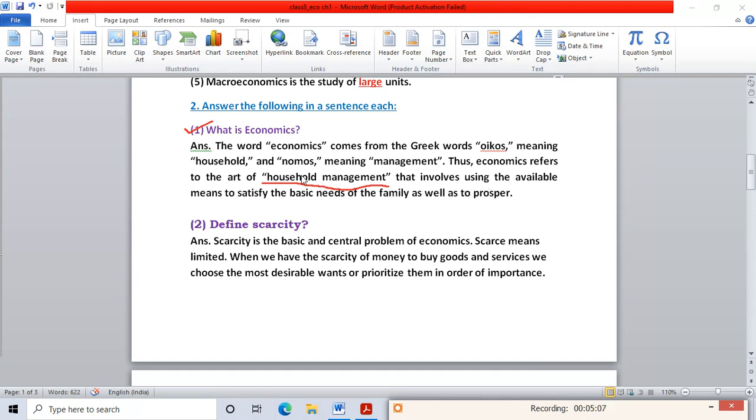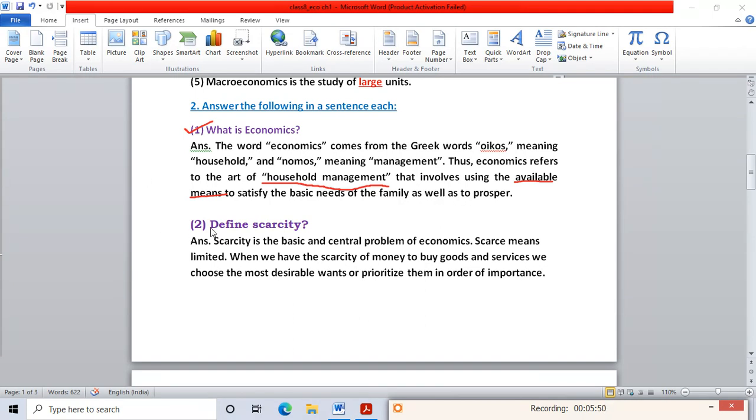So what is the meaning of household management? Using the available means to satisfy the basic needs of the family as well as to prosper. Available means the money they have, which they use to satisfy the basic needs like food, clothing, shelter, education, etc. of the family, as well as to prosper, meaning they will grow with those needs. So what is economics? Once again we'll repeat this answer. The word economics comes from the Greek word oikos, meaning household, and nomos, meaning management. Thus economics refers to the art of household management that involves using the available means, available means money, to satisfy the basic needs of the family as well as to prosper.